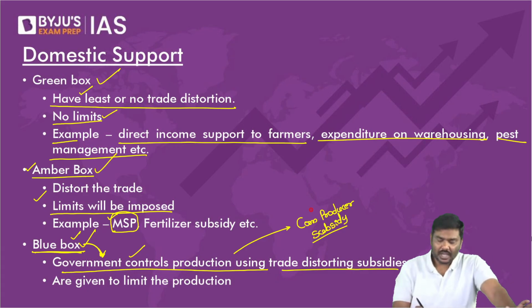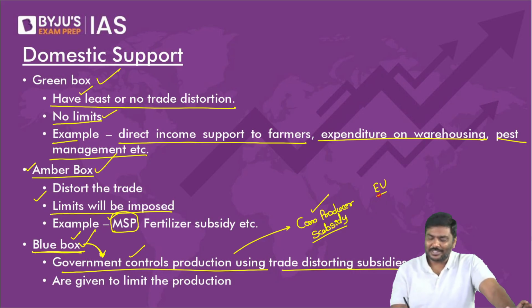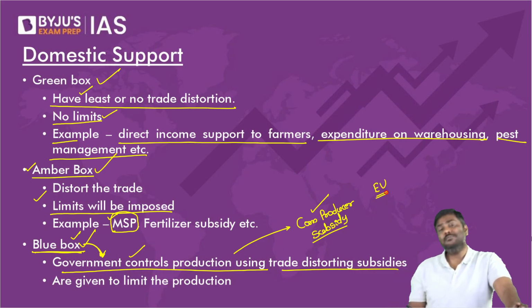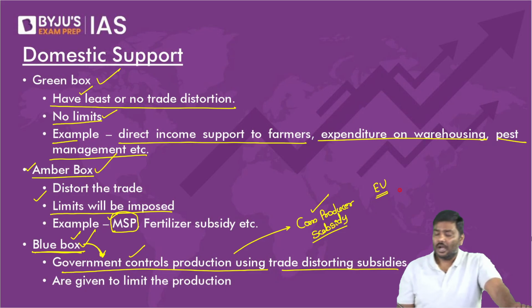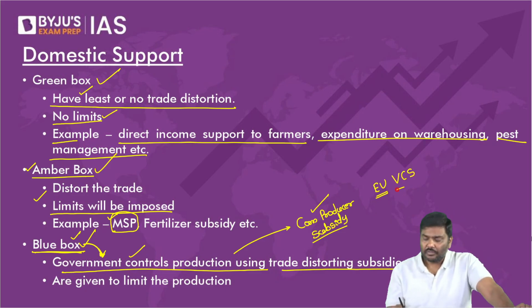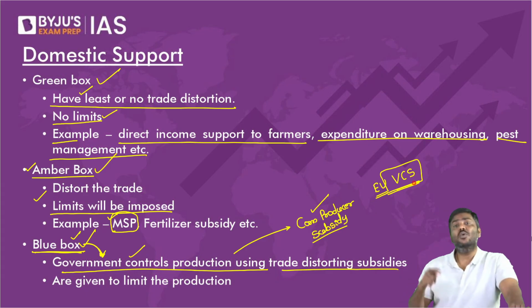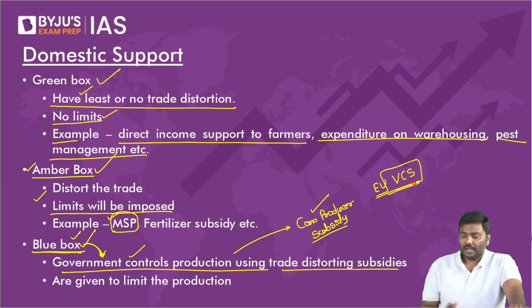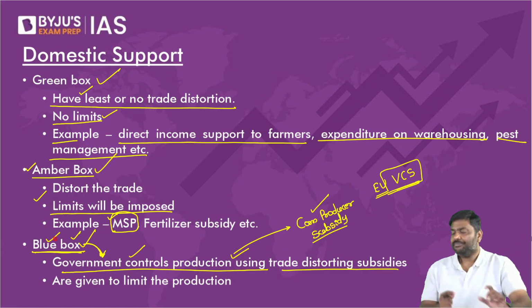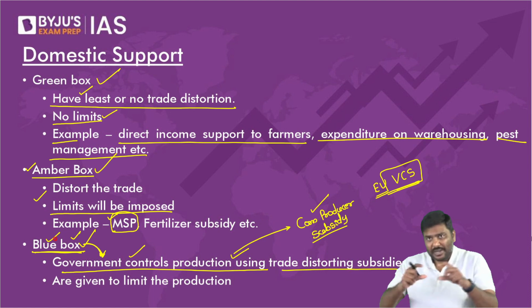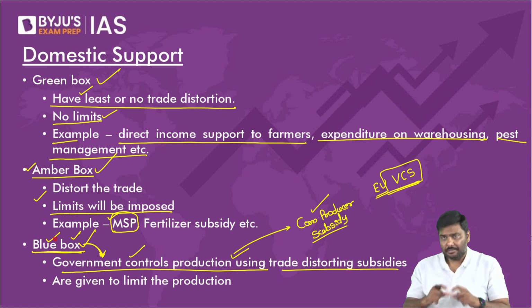Production of wheat will automatically fall down. But in this example, can I say I've used a trade distorting measure to limit, to contain production? Yes or no? I'll repeat it again. Can I say I'm using a trade distorting measure, but to contain, to limit production? That is basically the concept of blue box subsidies.